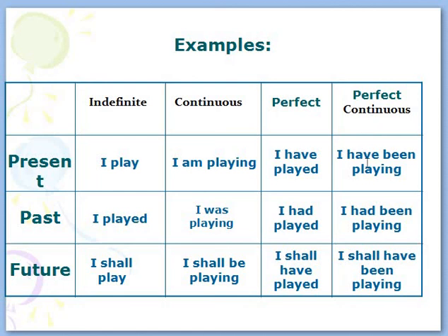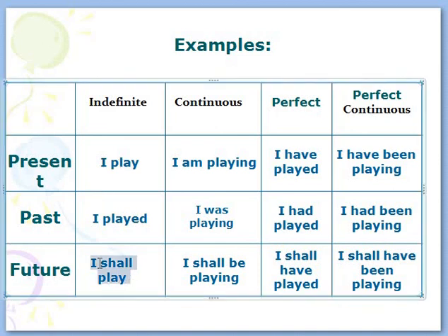Here we use been, first form, ing, plus perfect. In all continuous tenses we use the first form, and in all perfect tenses we use the third form of the verb. Here we use the second form of the verb. In present tense we use the first form of the verb, and here also the first form. In all perfect continuous tenses, we also use the first form of the verb plus ing. Same is the case here. The third form here in perfect tense and the second form of the verb here.